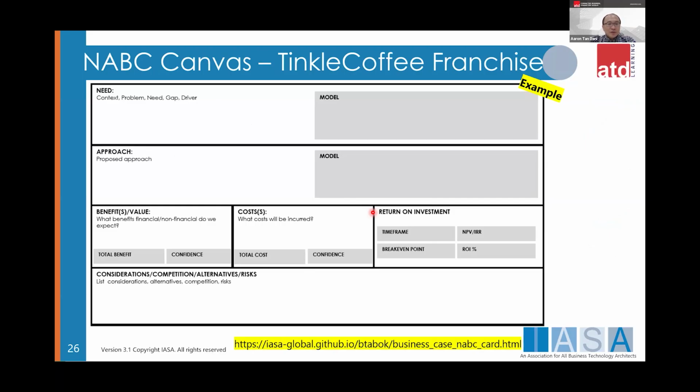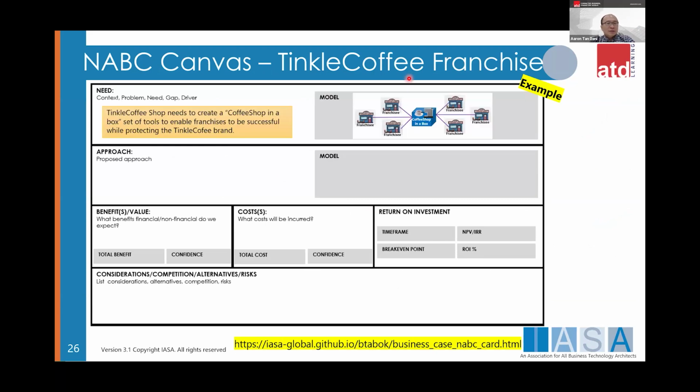So typically you'll be presented with the empty canvas, and of course there'll be a case study, right? There'll be case study, the workshop that you need to work on. So for instance, here like Tinker Coffee. So Tinker Coffee, you can think of the Starbucks or Coffee Bean, right? So what are the need, right? So basically, of course, the need to create a coffee shop in a box, right? So because they want to expand the franchises, right? So what is the model, right? So this is a headquarter, how other franchises can so-called also replicate your business. Of course, pay license, it's not trying to copy, right?